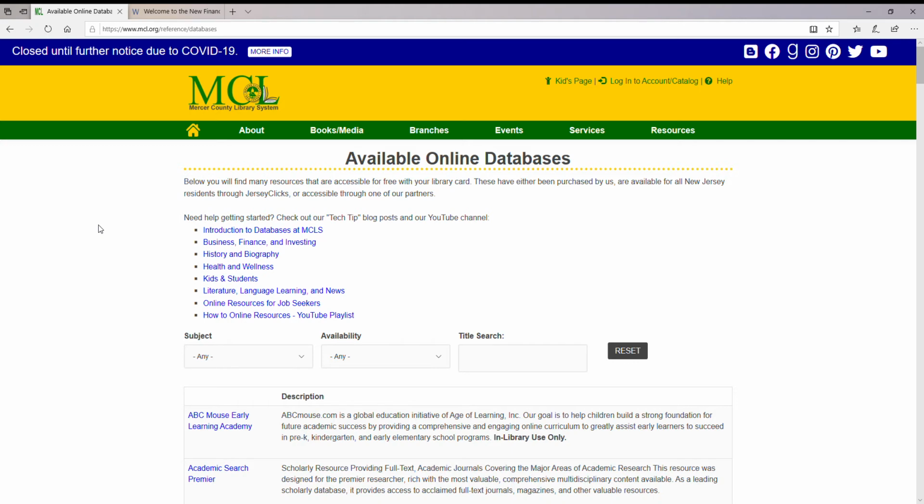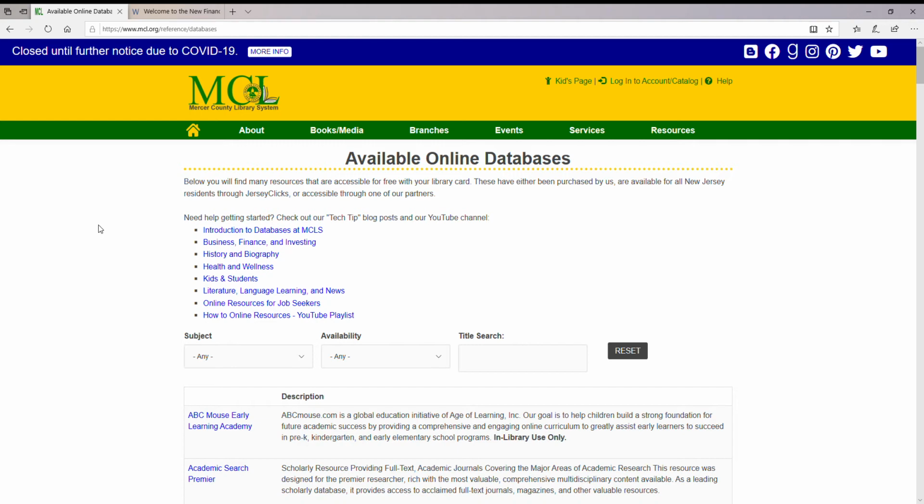Today we're going to be talking about the Weiss Financial Ratings Series database. This database does ratings for financial institutions, insurance companies, as well as stocks, bonds, and mutual funds. So there's a lot of information there, either if you're an investor or if you're doing any kind of shopping for financial services. There's also a Medigap finder in there as well as the regular insurance ratings. So we're going to take a look at that and hopefully you'll have a better understanding of how to use the database for all of your financial needs.